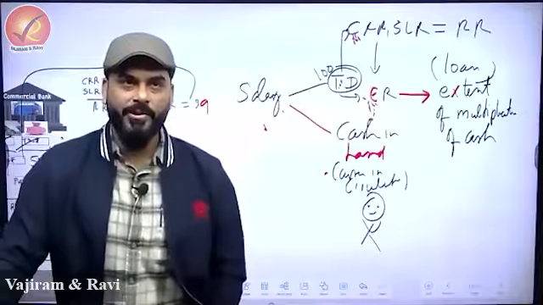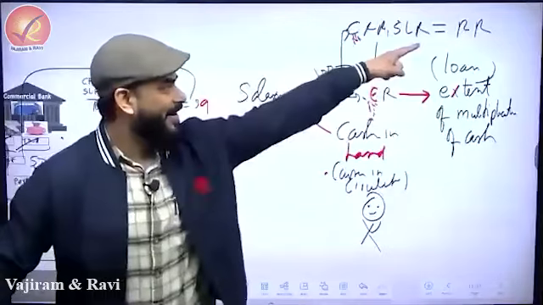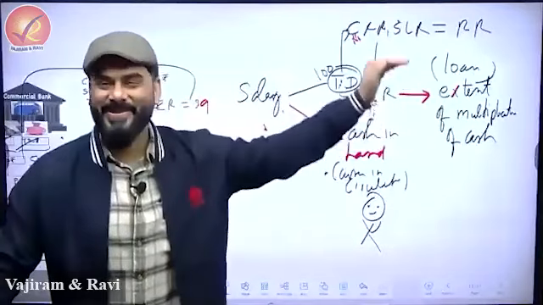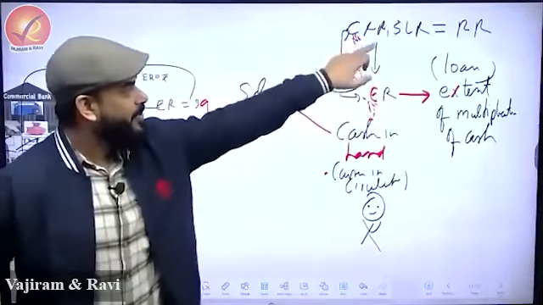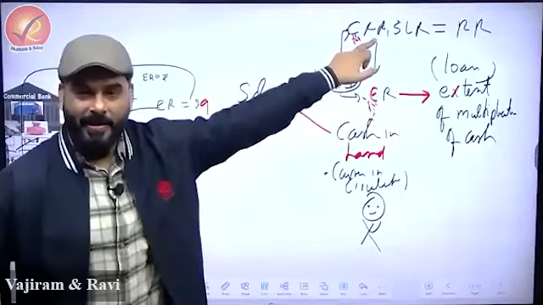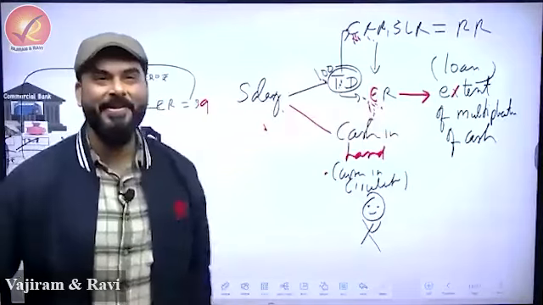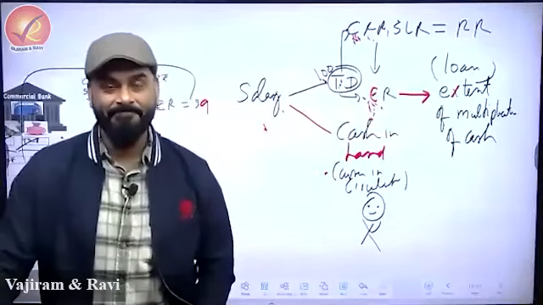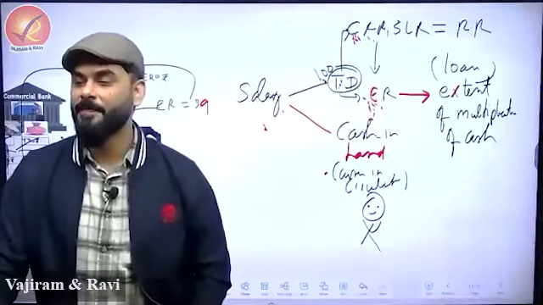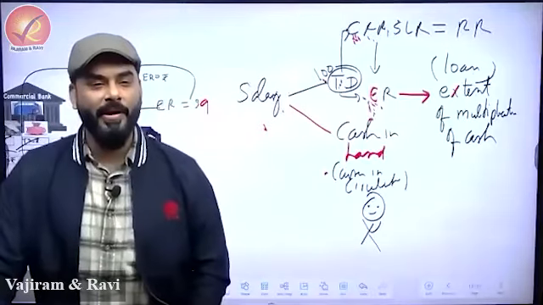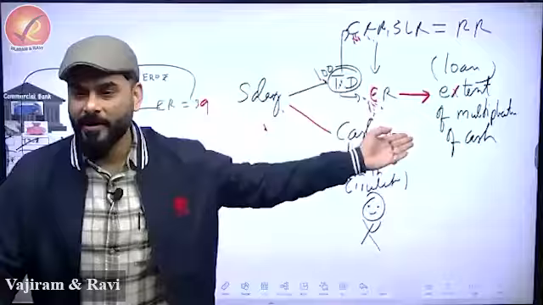Next question. Reserve Bank of India reduced the CRR currently. Which component was reduced? RR. RR got reduced. So out of this 100, more is going here or less is going here? When less is going here, where is more coming? Here. So what will happen to the multiplication of cash? So will the banks be tempted to give more loan? 100% yes. People will have more money. So without changing repo rate, see what we have done in the economy.